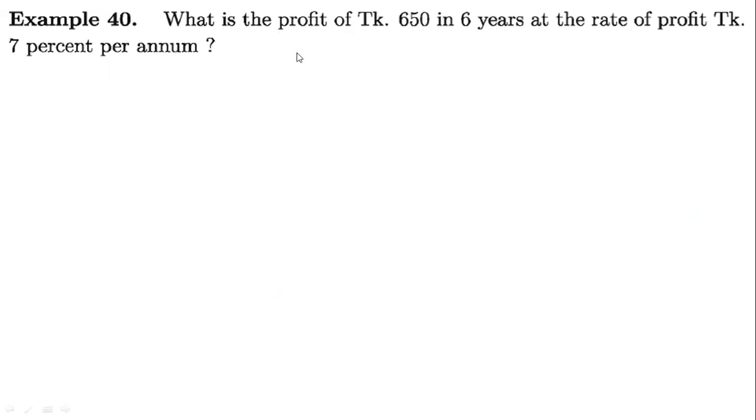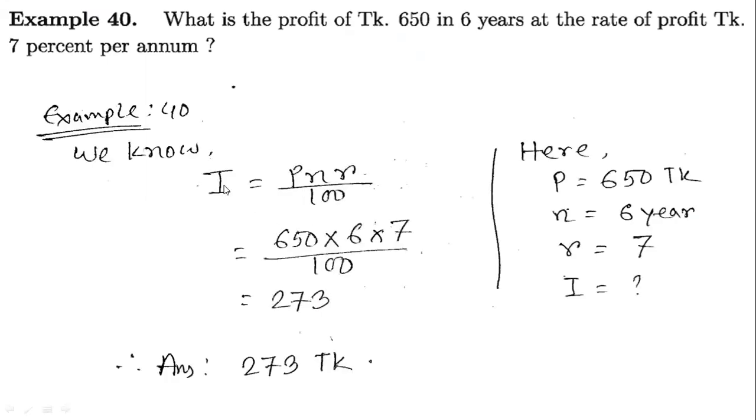So this is the principal, and we need to find out the profit. What is the formula for that? The formula is I equals PRN by 100, or PNR by 100, where P is our principal, that is 650, N is the time, that is 6 years, and the rate of interest is 7%, so R equals 7. Just putting the values here, you will get your answer. Very easy to solve these types of problems, isn't it?